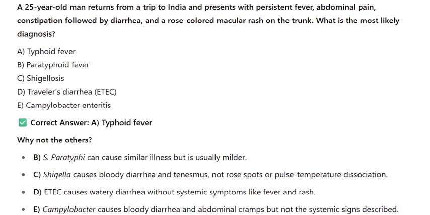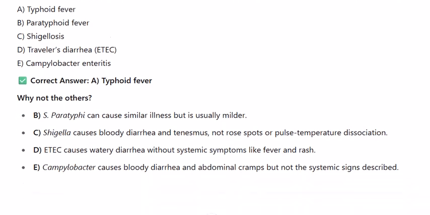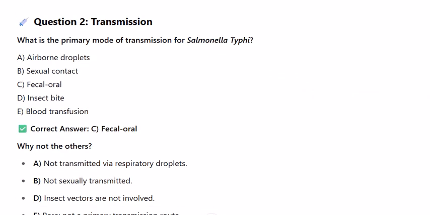Question 2. Transmission. What is the primary mode of transmission for Salmonella typhi? A. Airborne droplets. B. Sexual contact. C. Fecal oral. D. Insect bite. E. Blood transfusion. Correct answer, C. Fecal oral. Why not the others? A. Not transmitted via respiratory droplets. B. Not sexually transmitted. D. Insect vectors are not involved. E. Rare, not a primary transmission route.